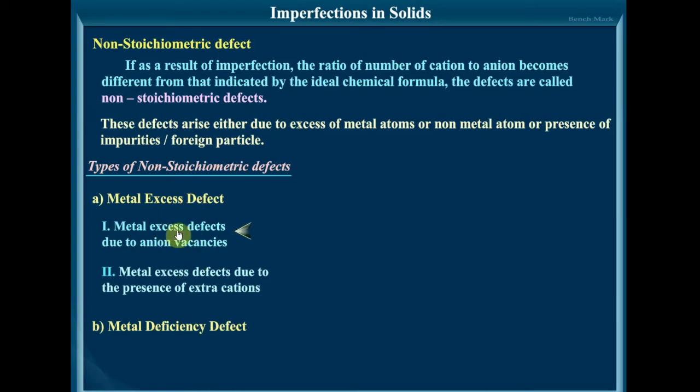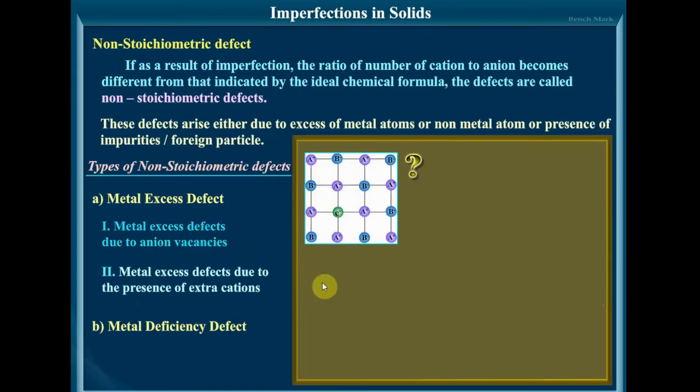Metal excess defect is classified into metal excess due to anion vacancies and metal excess due to the presence of extra cations. The first one we'll go through is metal excess defect due to anion vacancies.